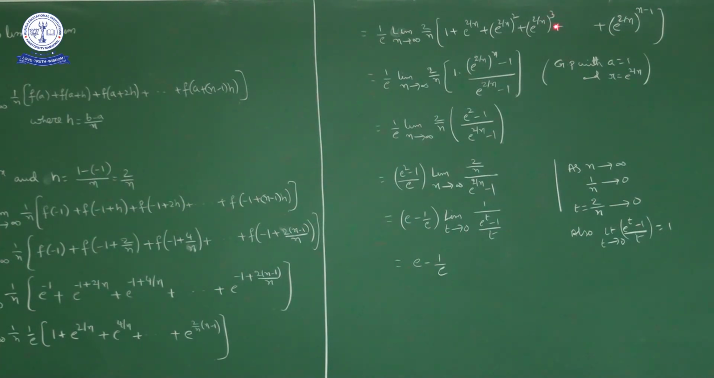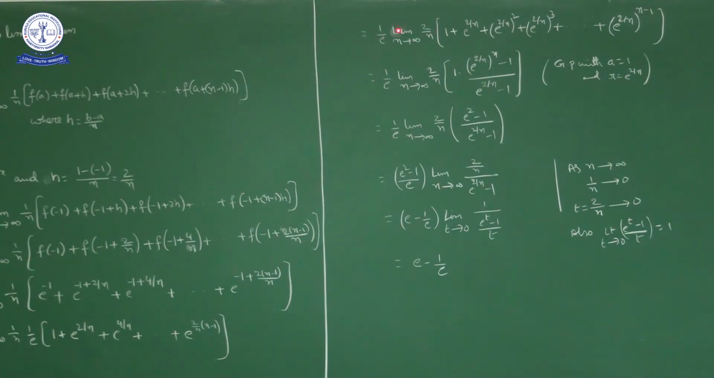Okay, plus and so on up to e power 2 by n into n minus 1, or else e power 2 into n minus 1 upon n, I'll write as e power 2 by n whole power n minus 1. It is nothing but a power mn, we can write as a power m whole power n, that's it.